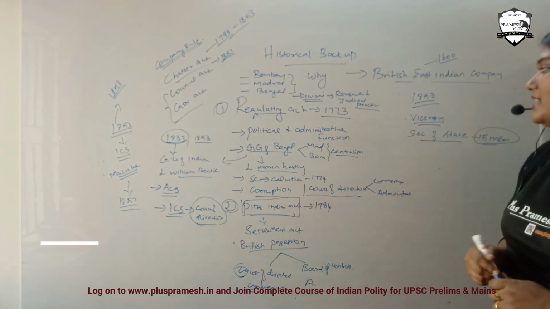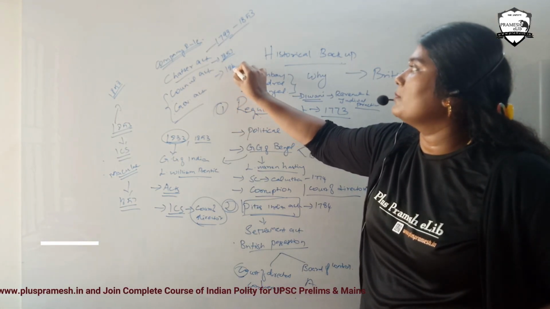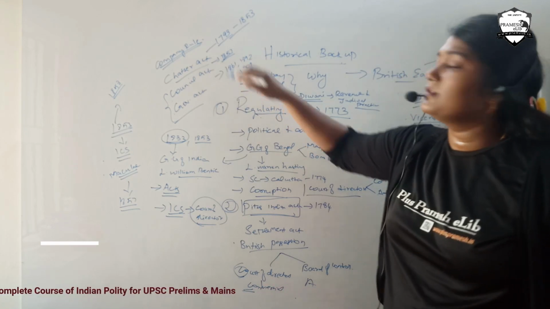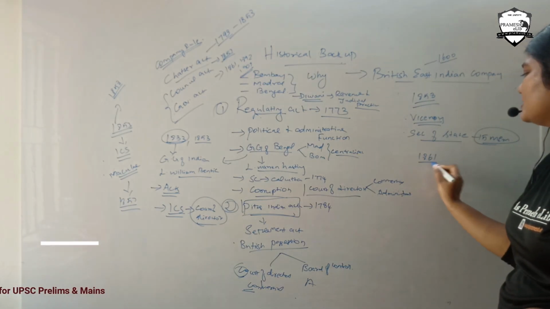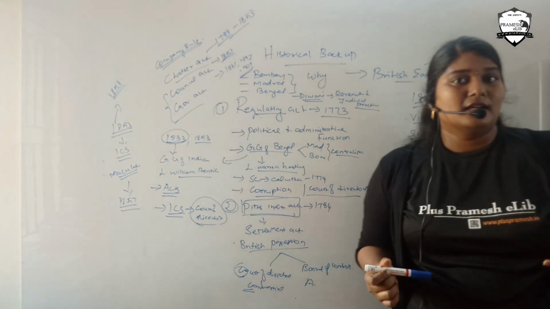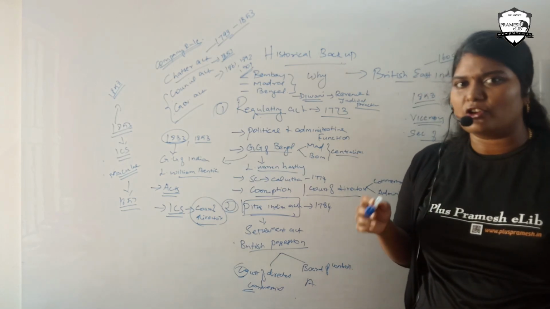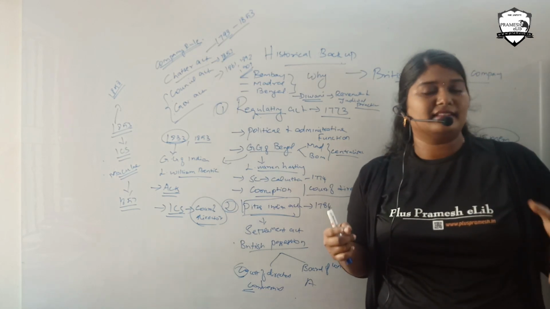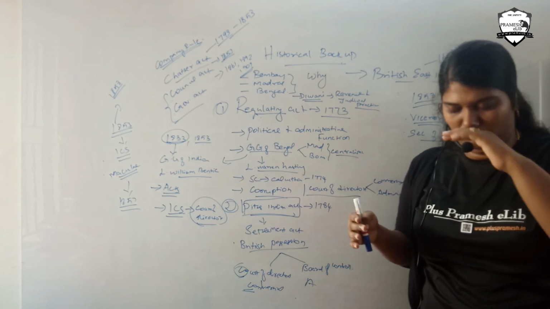After this, we have the various Council Acts: 1861, 1892, 1909. Three Council Acts. First, the 1861 Council Act. Because of the 1857 revolt, the British thought that Indians were not happy with their rule.